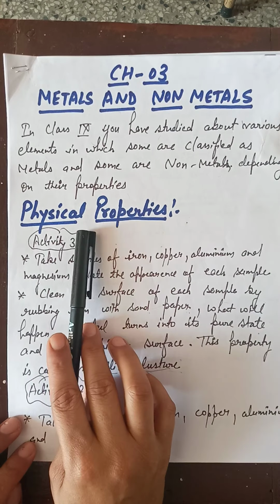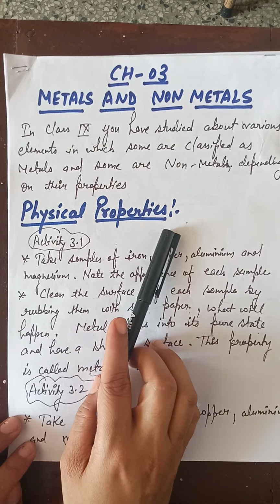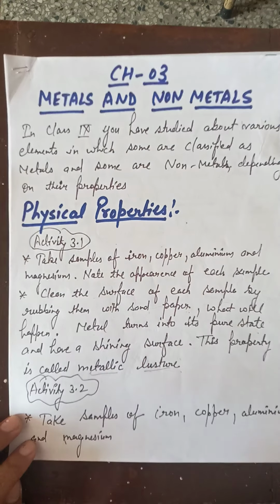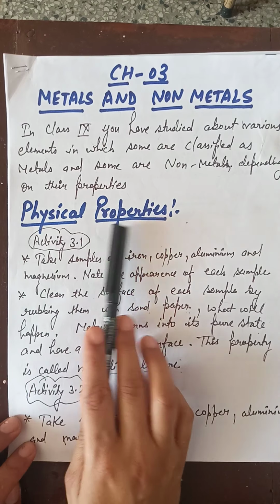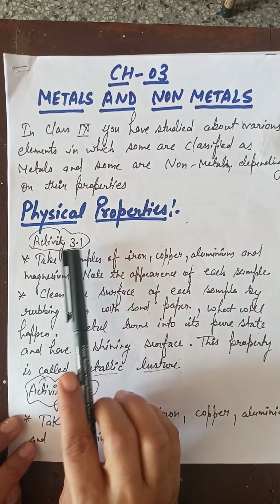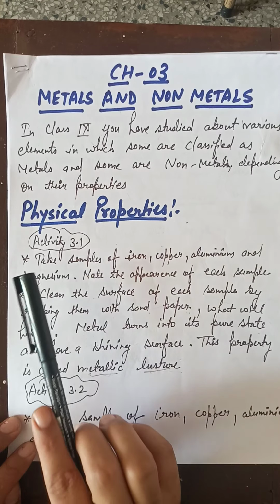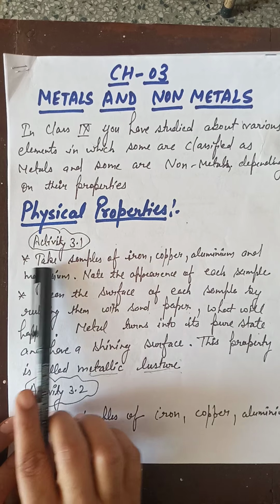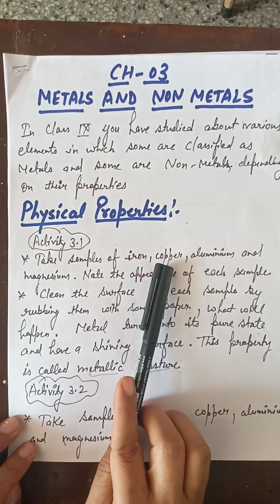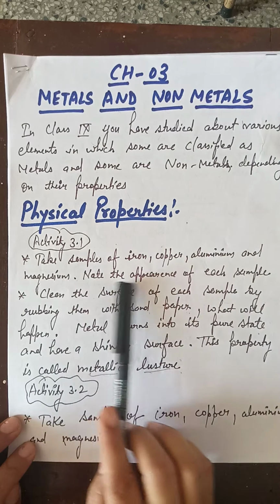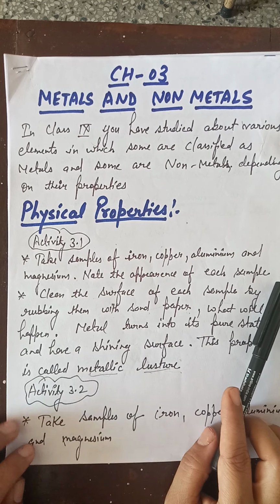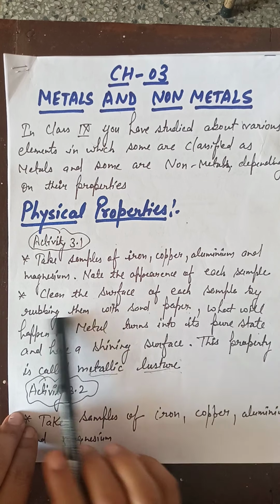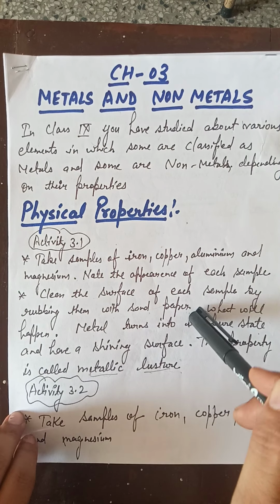Physical properties are those which we can observe physically, that means shining, appearance, structure, rigidity, all come under the category of physical properties. So activity 3.1, which is given in our textbook: take samples of iron, copper, aluminium and magnesium. These are all metals. Note the appearance of each sample. Firstly we will note the appearance of each sample. Clean the surface of each sample by rubbing them with sandpaper.